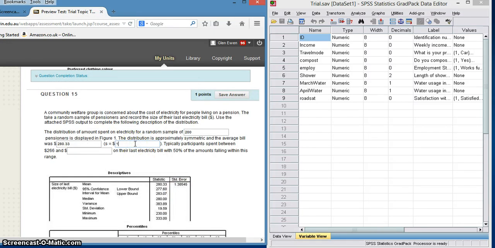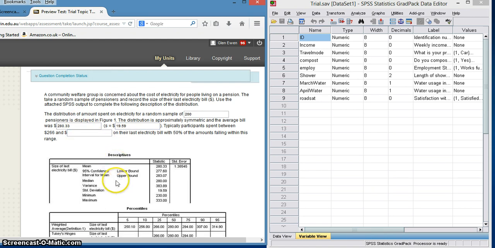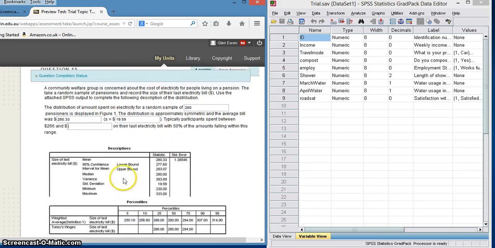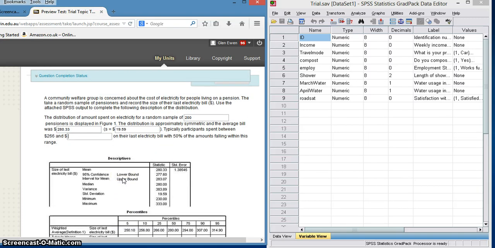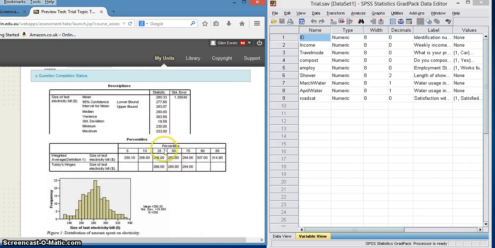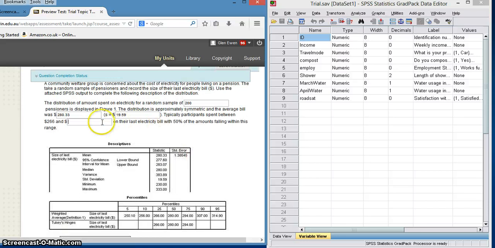Let's just finish this one up before we have to go to part 2 of the video. And $266. So we're looking at the percentiles between 266 and 294, because 50% of the amounts fall within this. A little bit of a slip up by me saying the confidence intervals there. We're just looking at describing the distribution, okay?